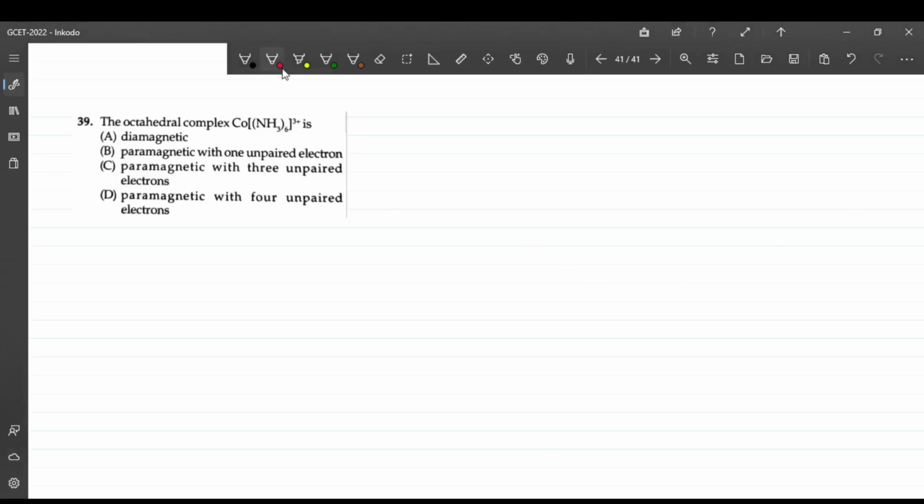Question 39, the octahedral complex Co(NH3)6. See, this should be inside a bracket. I think it's a typing error over here. It should be this way: [Co(NH3)6]3+. So this is a cobalt compound.